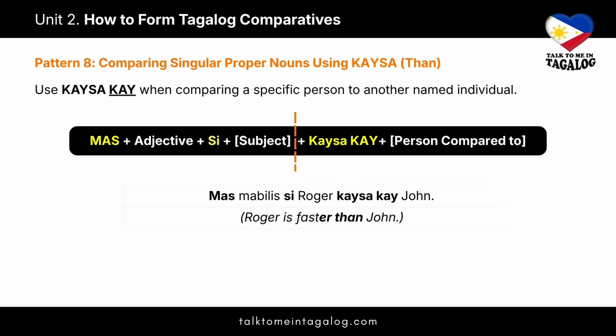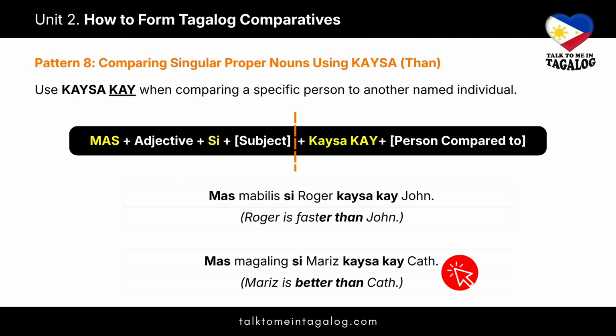Here's a simple example. Mas mabilis si Roger kaysa kay John. Meaning, Roger is faster than John. In this sentence, si Roger is the person we are describing, and kaysa kay John establishes that John is the point of comparison. Next example, mas magaling si Maris kaysa kay Kath, meaning Maris is better than Kath.